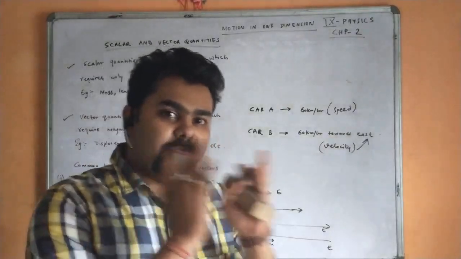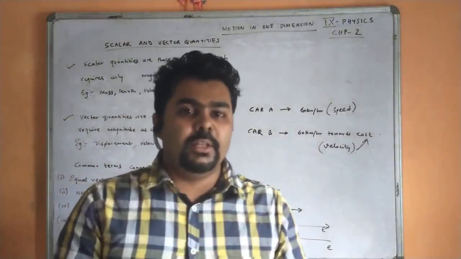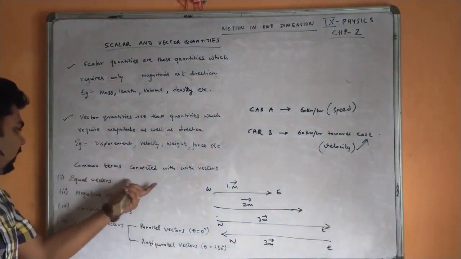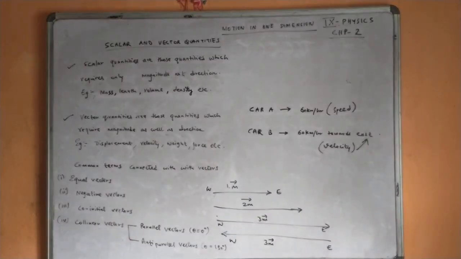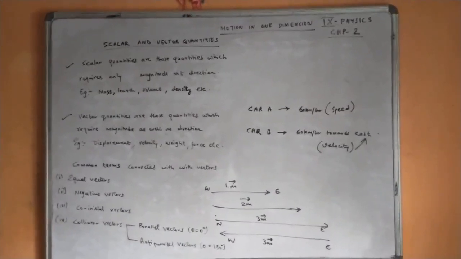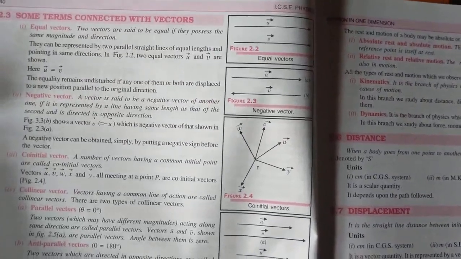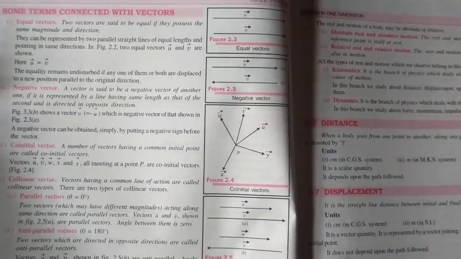If they are acting in the same direction, we consider it to be 0 degree. If both the vectors are acting in opposite directions, they are considered anti-parallel vectors. So these are the different terms which come under vector quantity. All this you will be writing in your exercise book. You will be writing equal vectors, negative vectors, co-initial vector, collinear vector, which is subdivided into parallel vectors and anti-parallel vectors, along with the diagram.